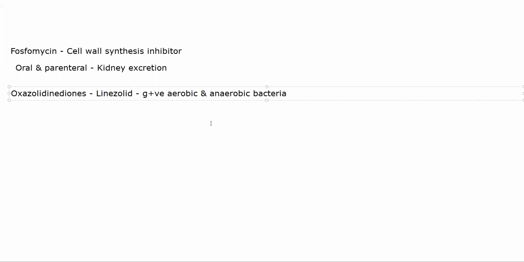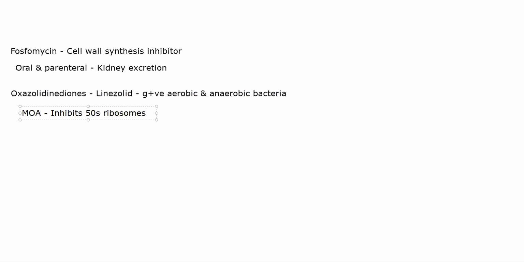Okay, at different concentrations, it can be both bacteriostatic and bactericidal. At a slightly higher concentration, linezolid will be bactericidal, but normally it is bacteriostatic. So mechanism of action is that it inhibits 50S ribosomes, hence preventing the production of proteins.